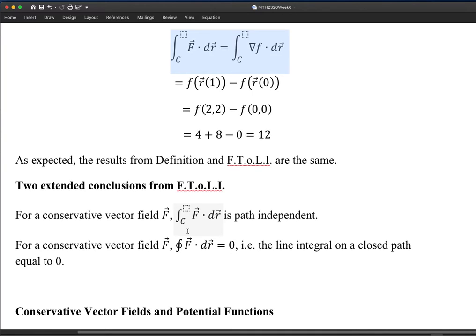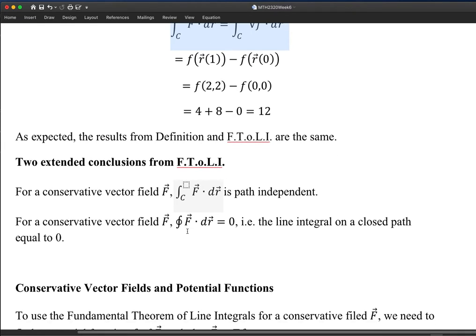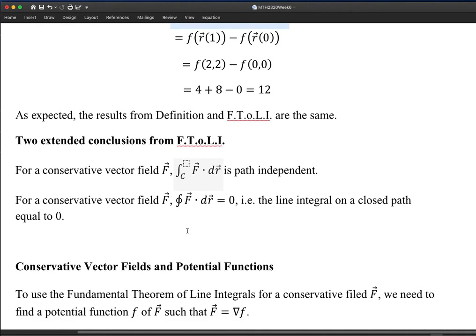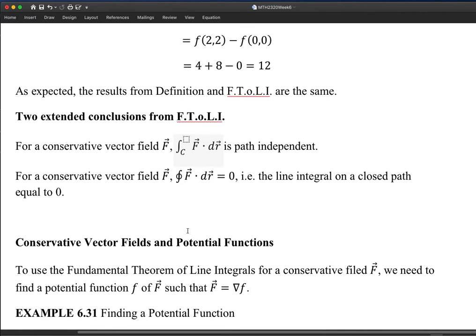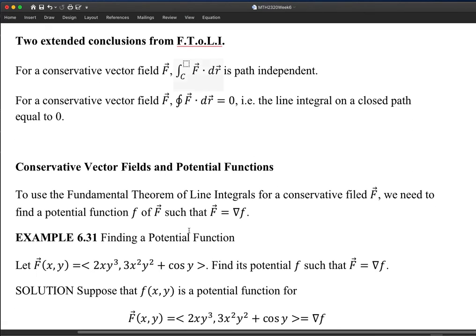Okay, let's do a little bit more work about the fundamental theorem of line integrals. The more work I'm talking about here is, for a conservative vector field, I suppose we do know how to check conservativity, using cross partial derivatives. The real issue is, if we do know it is conservative, then how do we find a potential function?